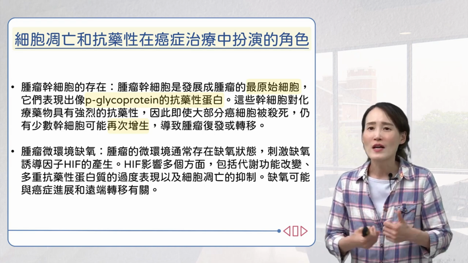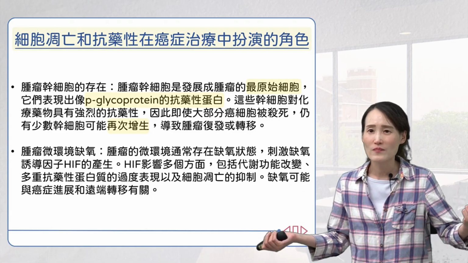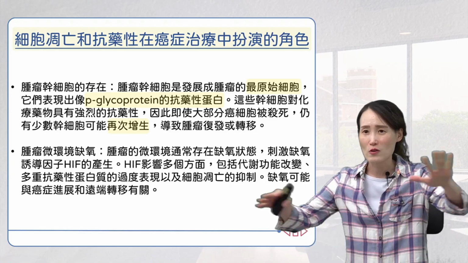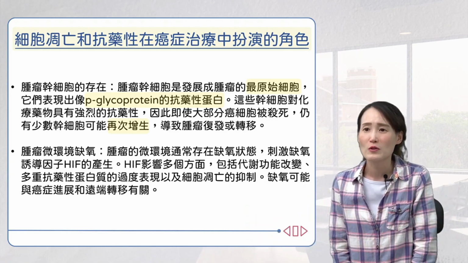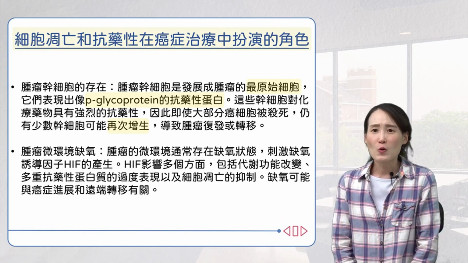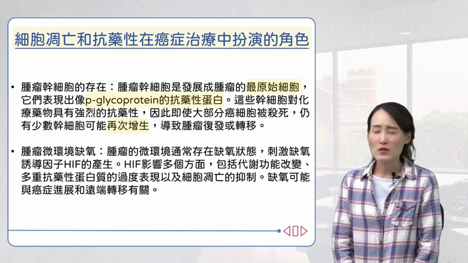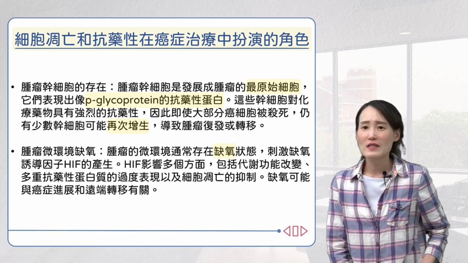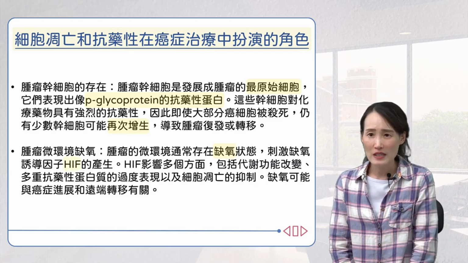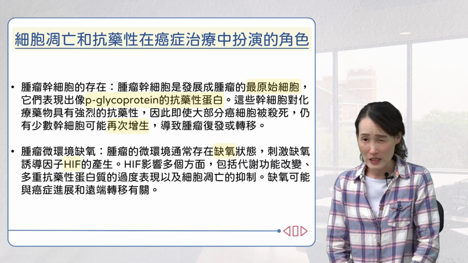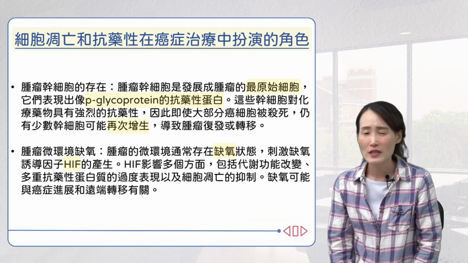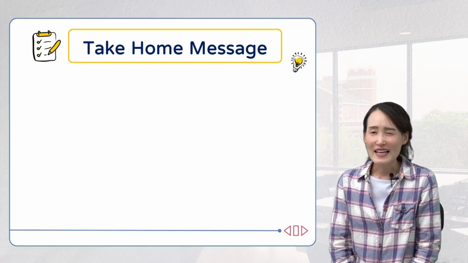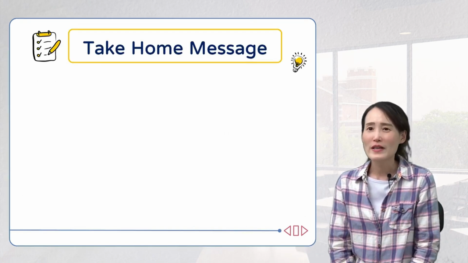Now, the tumor microenvironment is often hypoxic. The tumor microenvironment is usually hypoxic. This hypoxic state induces a molecule called HIF. HIF has many effects, including changes in metabolic functions, overexpression of multiple drug resistance proteins, and inhibition of apoptosis. So usually, the hypoxia in a cancer cell's environment is highly related to cancer progression and even distant metastasis. Next, the teacher will give a summary of the final unit.